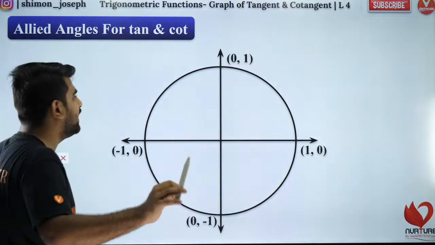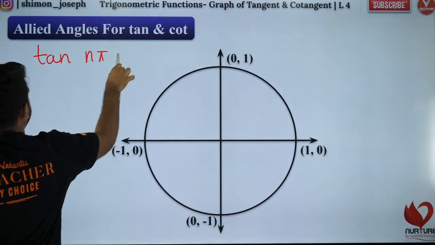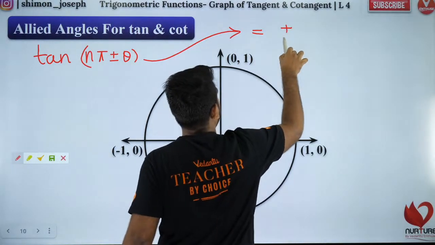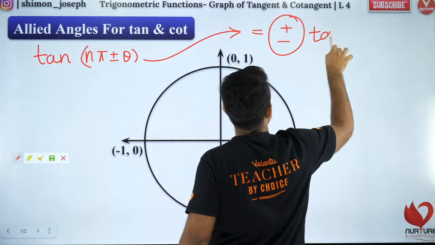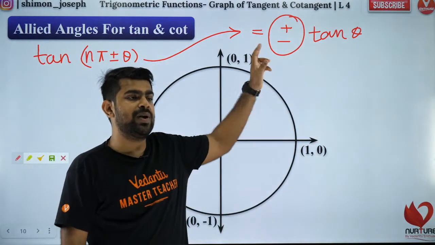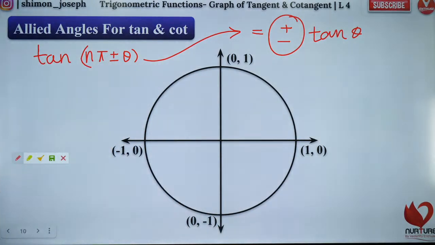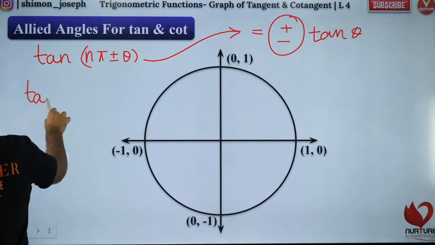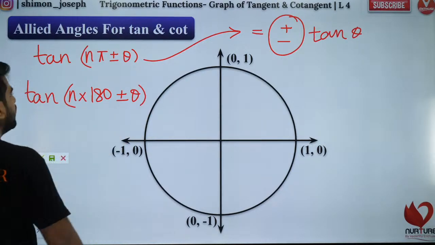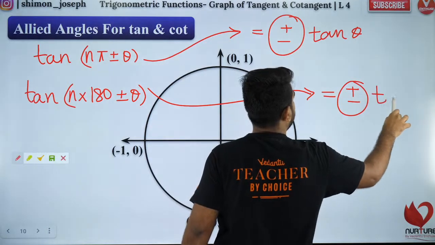Okay, so let me teach you in a very simple manner. Listen carefully. Whenever you have tan of any integral multiple of pi plus or minus theta, it will be equal to either plus or minus tan of theta. Are you clear? It will be equal to either plus or minus tan of theta. Yes, Manan, welcome man, welcome. Hello Neeraj, welcome Neeraj. So now I can also say tan of n into 180 plus or minus theta. Okay, so that is going to be plus or minus tan of theta.